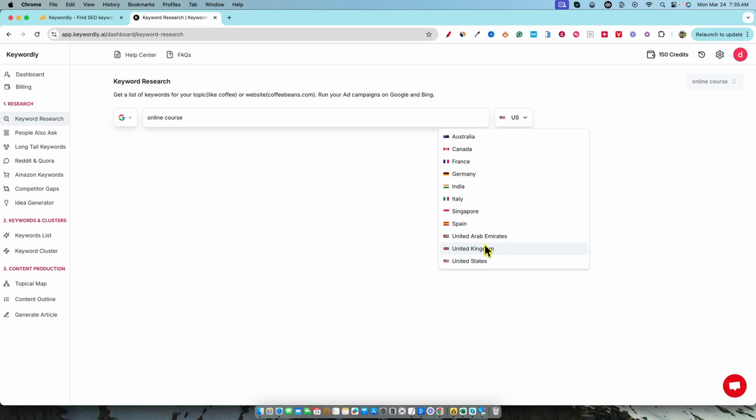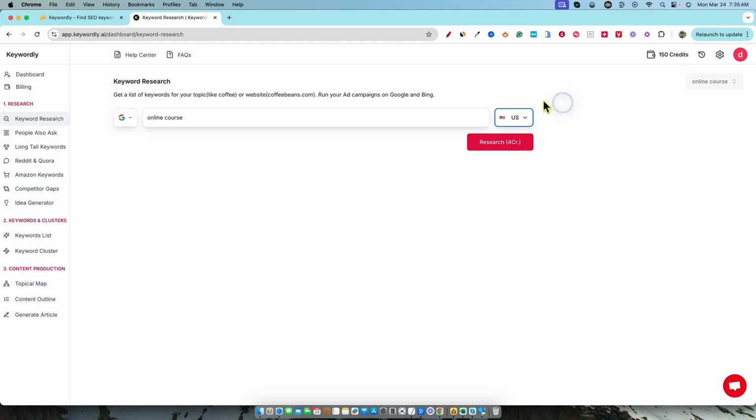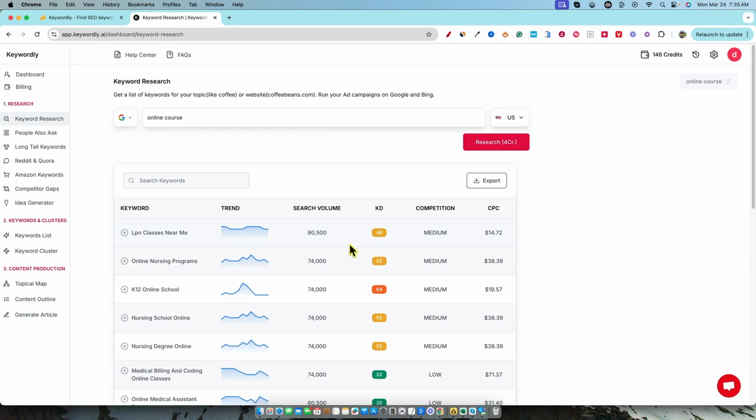Look, here's a list of all the countries that you have access to search specifically for. It's not a large list, but it will get you started for most highly populated countries right over here. We're going to go and research real quick. So this is going to take 4 credits right here, 4 credits to do this research. So it's not like one credit per search or anything like that. Why does it take 4 credits?